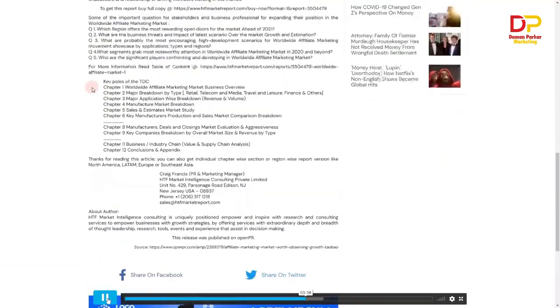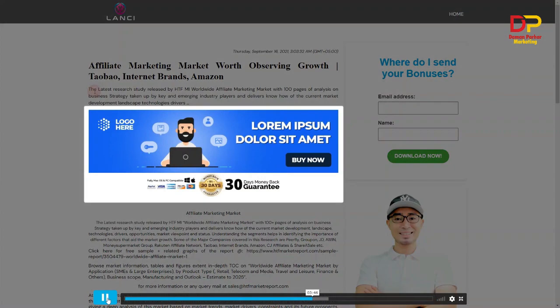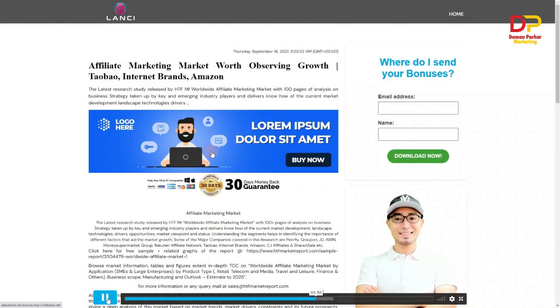When your page is ready, it will look like this, how your ClickBank website will look. Whenever someone clicks on any of the posts, you can see here the banner image button. This promotes a relevant product, and the banner image button is embedded with your affiliate link. When someone clicks on this button and purchases the product, you will get commission. So this is how the Lensi app works.